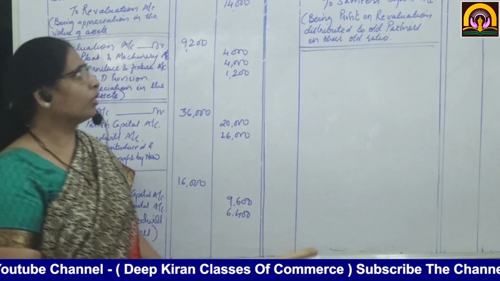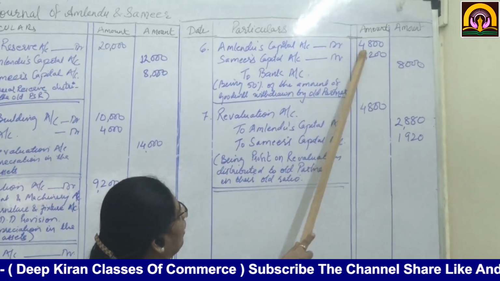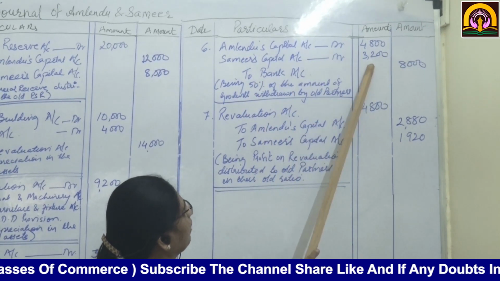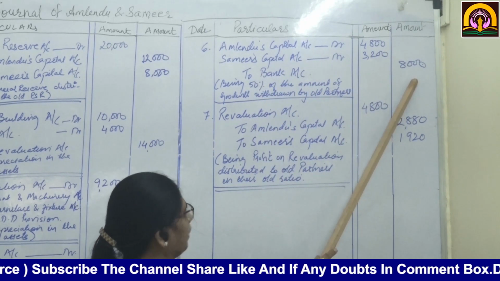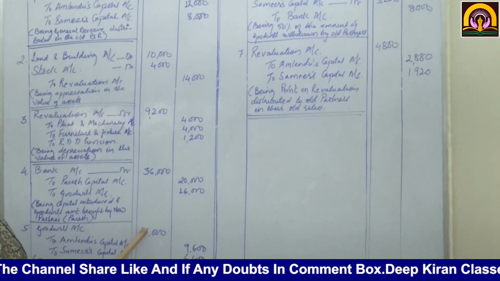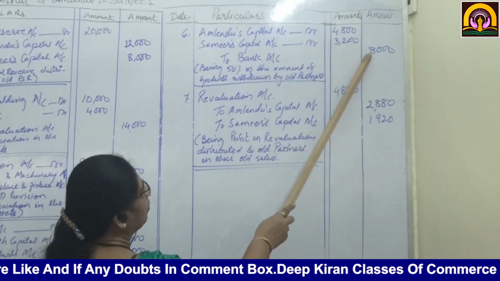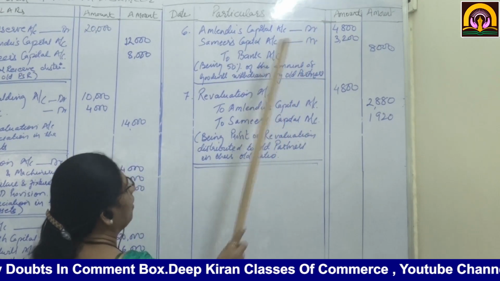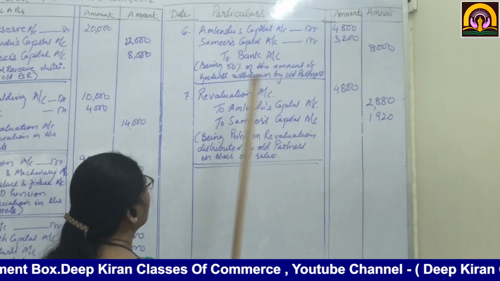Now what they had said, 50% of the amount will be taken away by the partners. Okay. Now for that we are going to do the journal entry. Almendu's capital account debit 4,800. Samir's capital account debit 3,200 to bank account 8,000. See, 50% of 16,000 is 8,000. So 8,000 they have withdrawn. To bank account, these partners have withdrawn 50% of the goodwill amount, being 50% of the amount of goodwill withdrawn by partners.